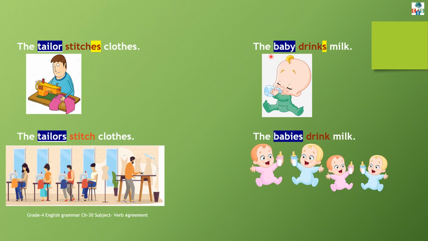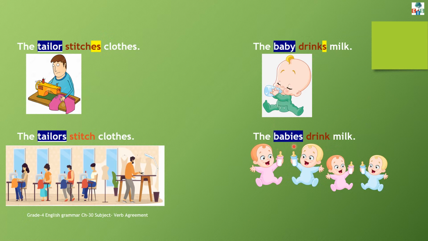See this example. The baby drinks milk. Here in this sentence, baby is a singular subject. So we will use a singular verb adding s at the end of the verb. So drinks is a singular verb. The babies drink milk.